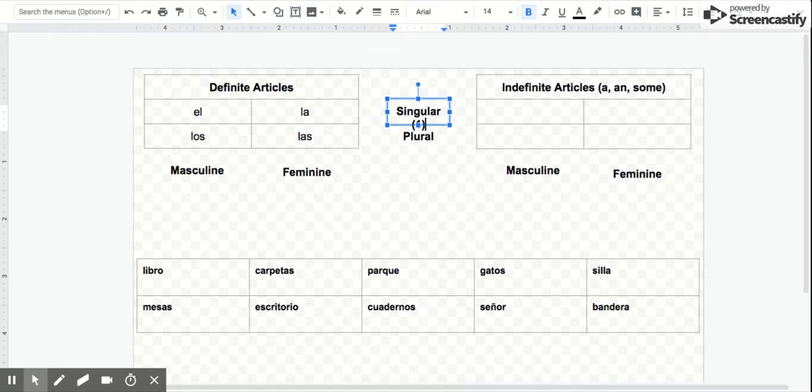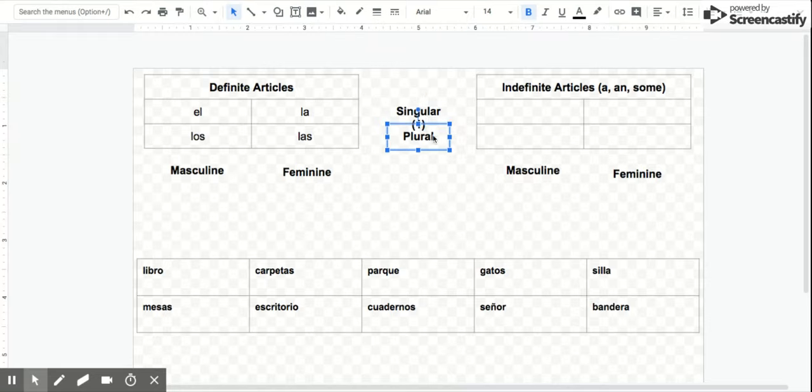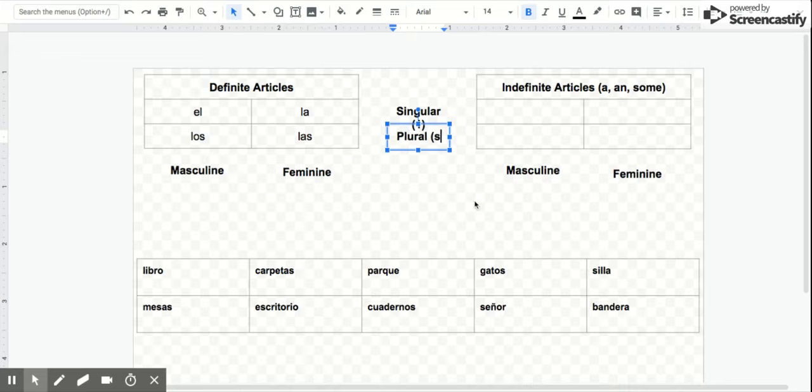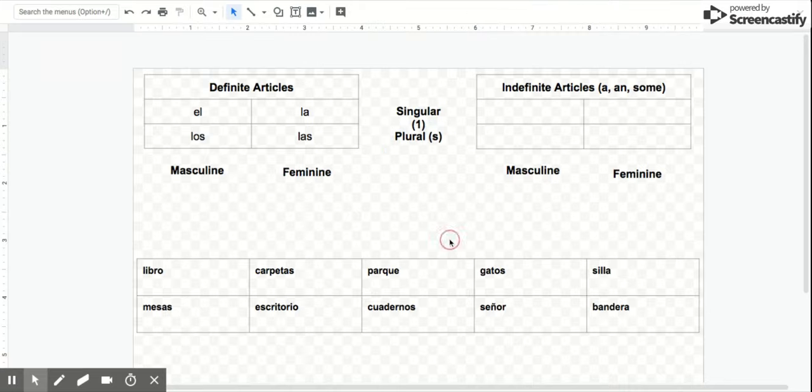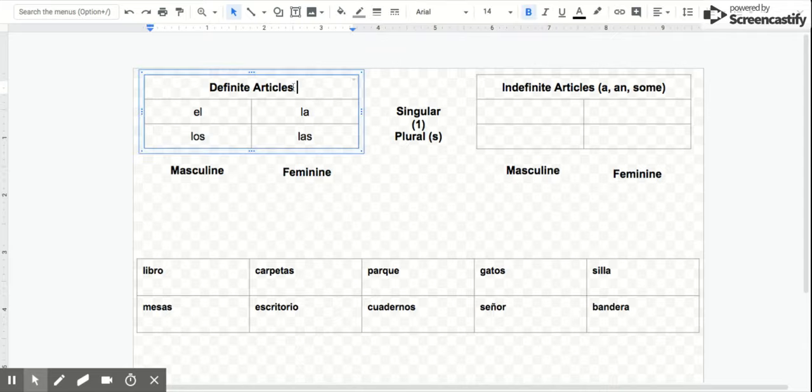Oops, I said two. And plural, words that there are more than one of, and usually end in S. So we have different ways to say the based on whether a word is masculine or feminine, and based on whether a word is singular or plural. So that's why we have all these different ways to say the. And I'll put a reminder here that that is what that means.